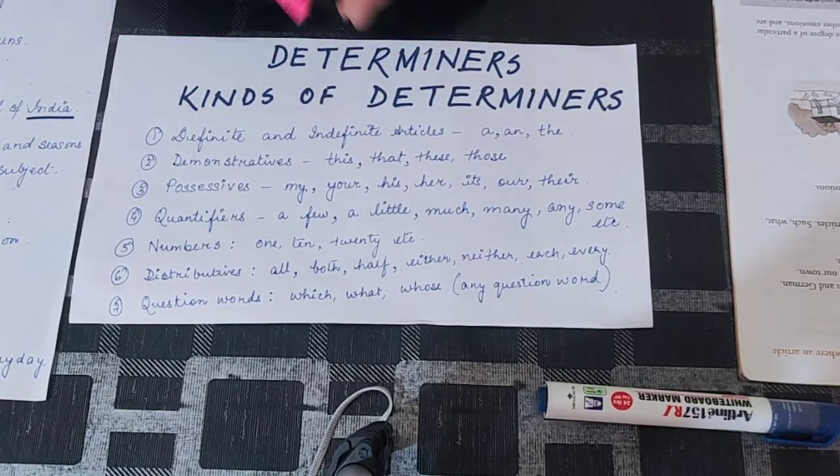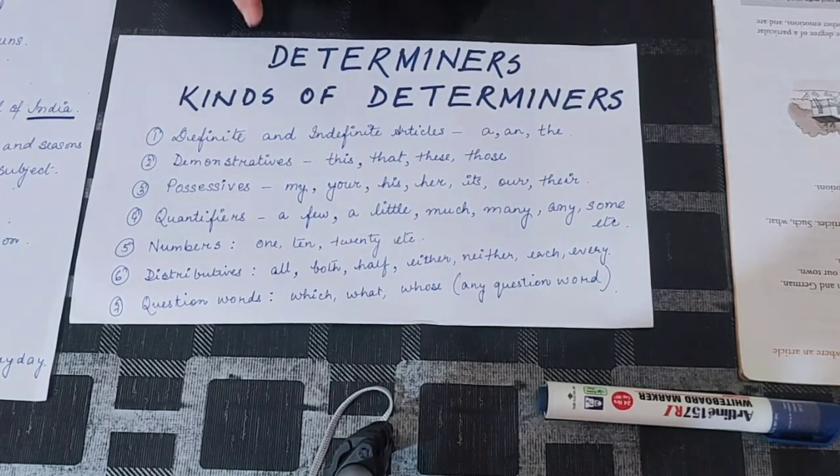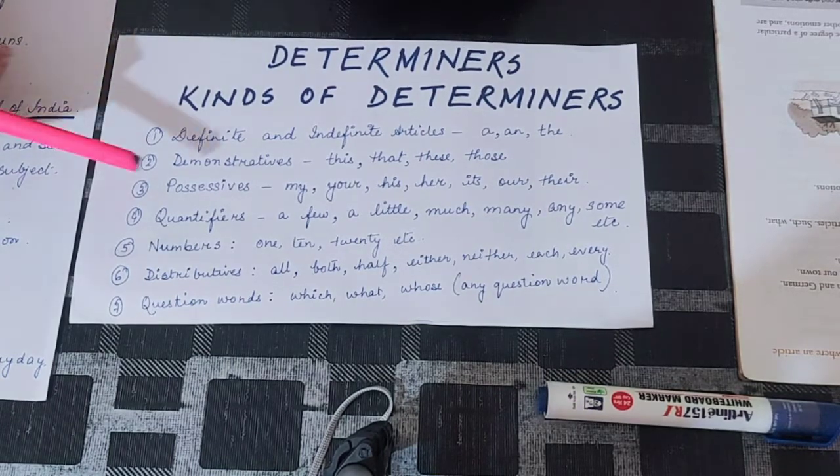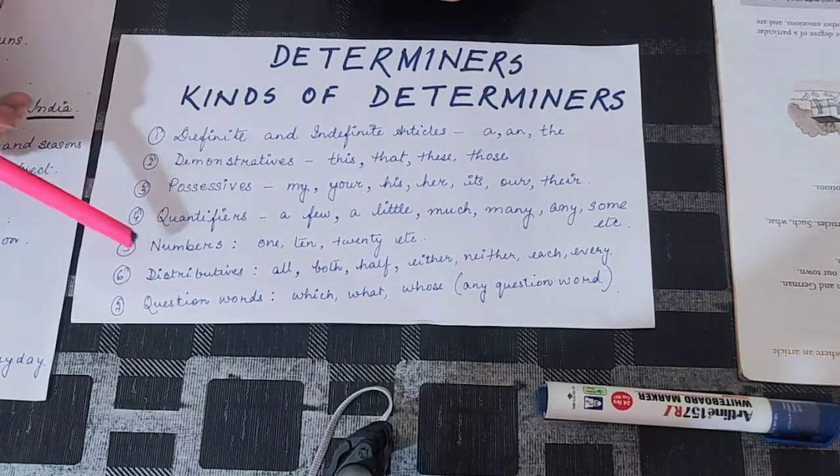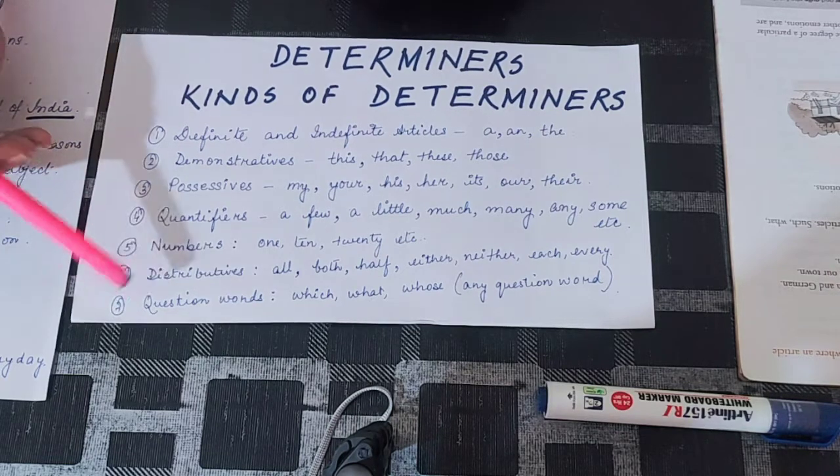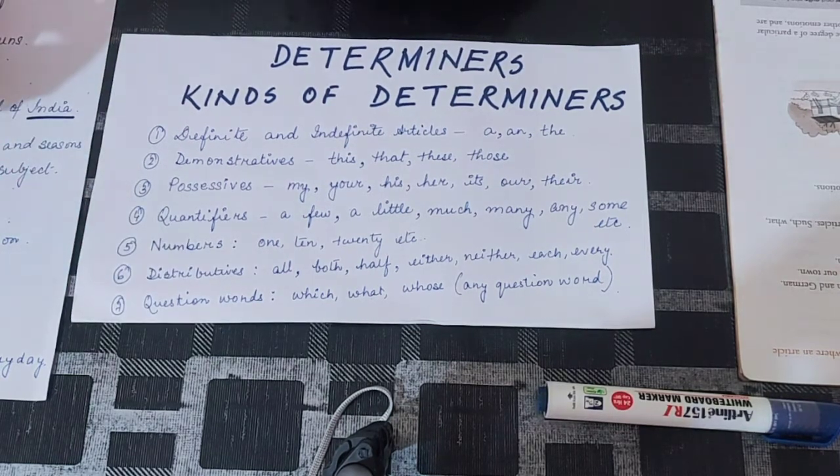Till now you just knew that it's articles, but now you have come to know that articles are a kind of determiner. So definite and indefinite articles, demonstratives, possessives, quantifiers, numbers, distributives and question words are the different kinds of determiners. Now, today we will talk about articles.